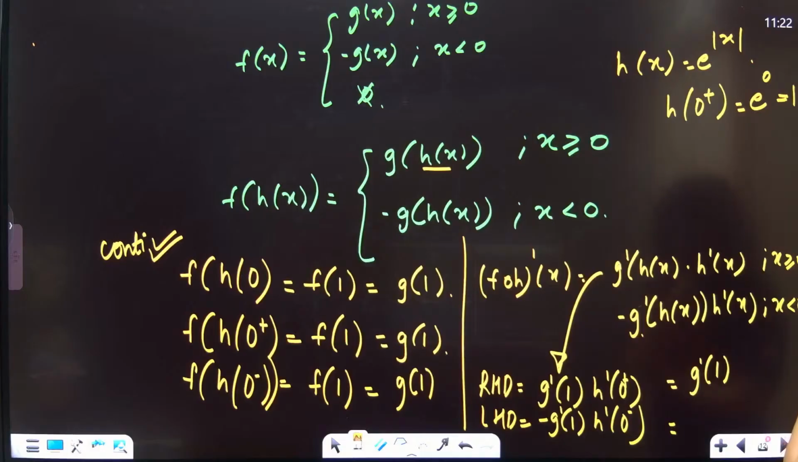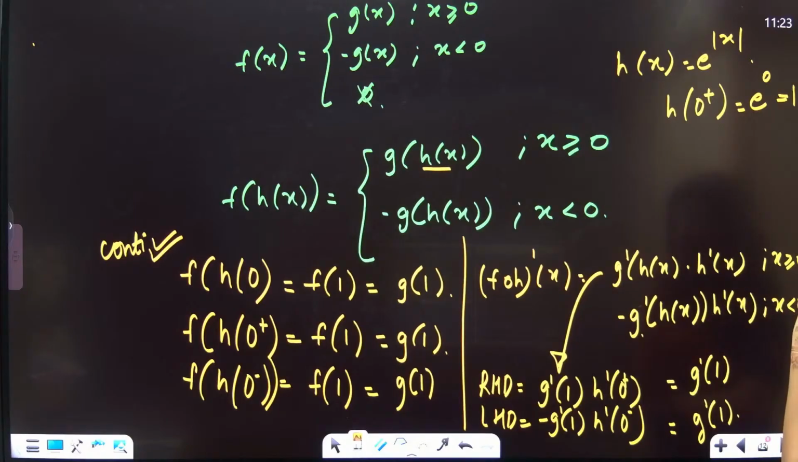This is coming g dash 1, and this is also coming g dash 1, isn't it? Have I done anything wrong over here? This is minus g of x. So the minus derivative will be minus g dash h x times h dash x. This is for x less than 0. Now, if you put a negative sign, it will become...